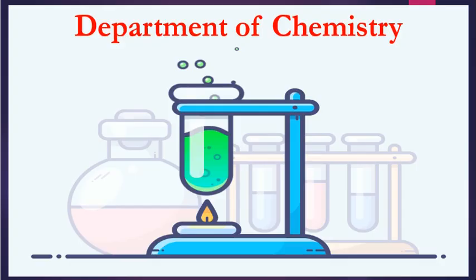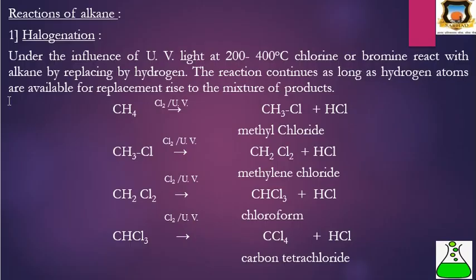Today we are going to study the reactions of alkanes. The first reaction is halogenation. Under the influence of UV light at 200 to 400 degrees Celsius, chlorine and bromine react with alkanes by replacing hydrogen. The reaction continues as long as hydrogen atoms are available for replacement, giving rise to a mixture of products.